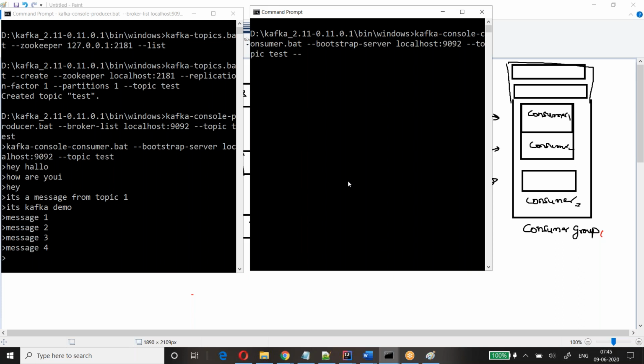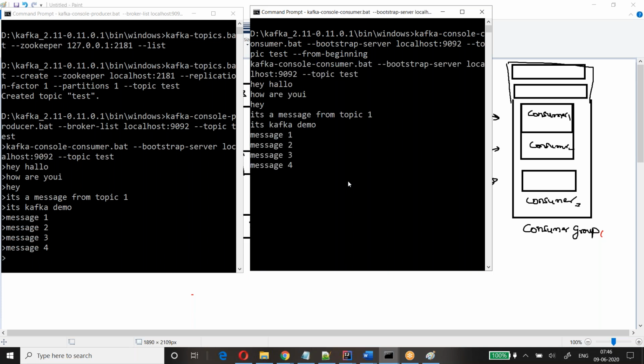Here, hyphen from beginning. Now, as soon as I press enter, please observe, it will start reading the messages from the beginning.